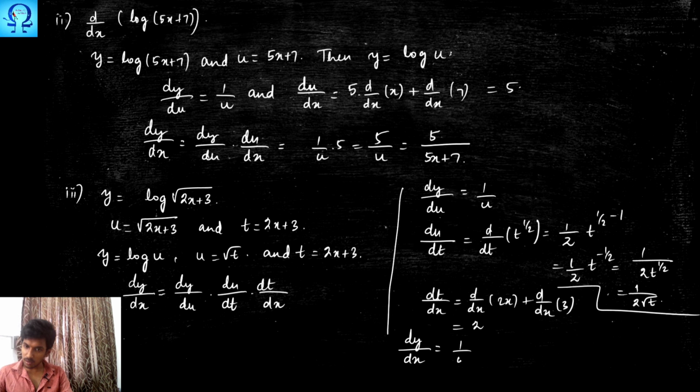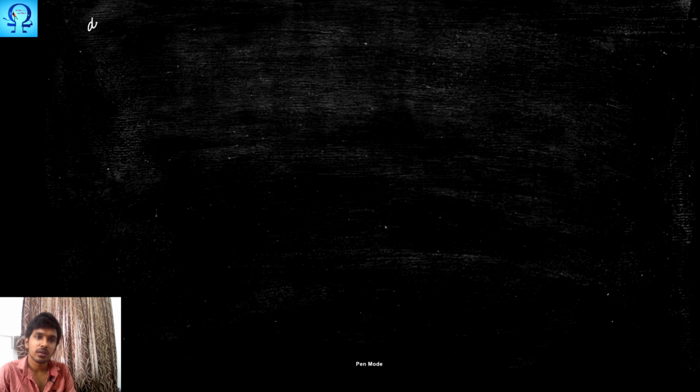This is 1 upon u times 1 upon 2t to the power half. Okay, let me write it on the next page itself. So here, dy upon dx happens to be 1 upon u, times 1 upon 2t to the power half, times of 2. So simply 2. Here you may see that this 2 and this 2 are constants, hence these two can be cancelled.